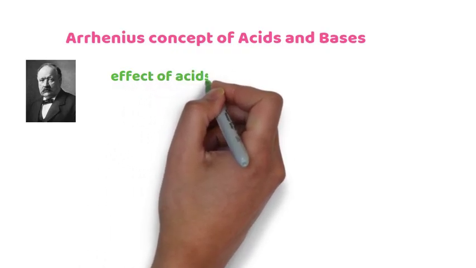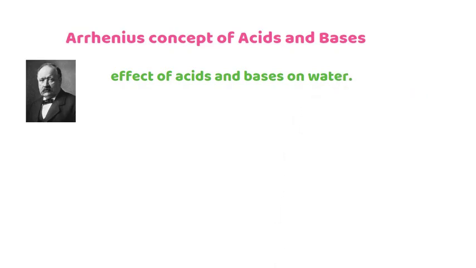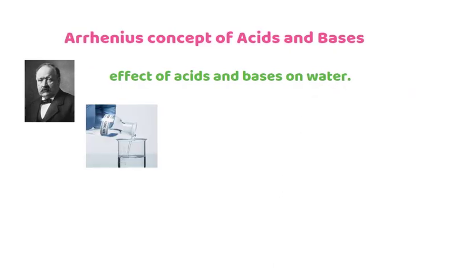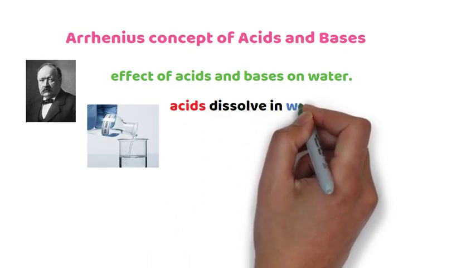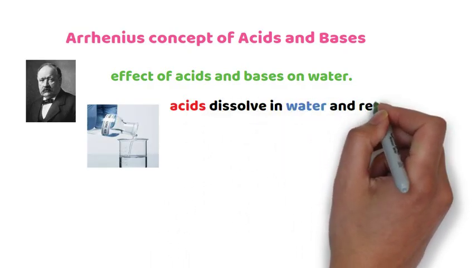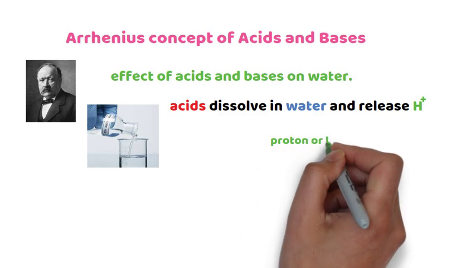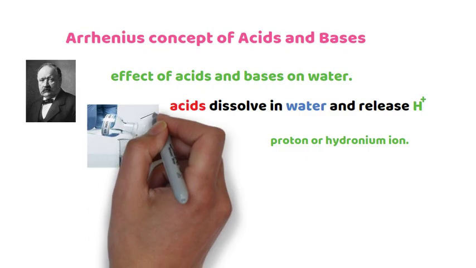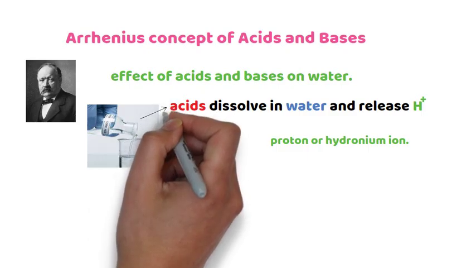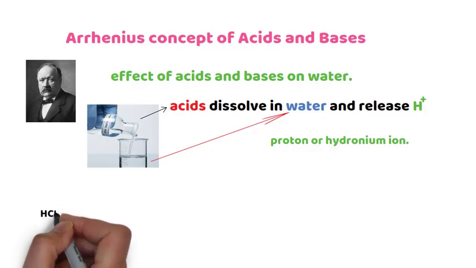Arrhenius is a Swedish chemist. He studied the effect of acids and bases on water. Acids, according to Arrhenius, are substances that dissolve in water and release hydrogen ion or proton or hydronium ions. According to him, any substance that dissolves in water and releases hydrogen ion, proton or hydronium ion, we call it acid. This one is acid and this one is water.